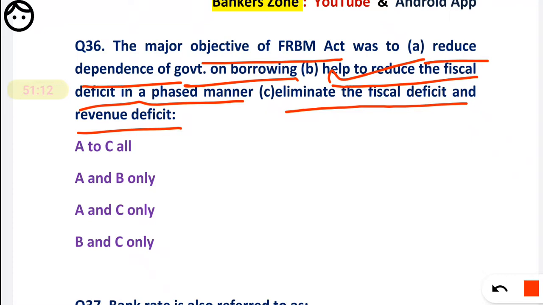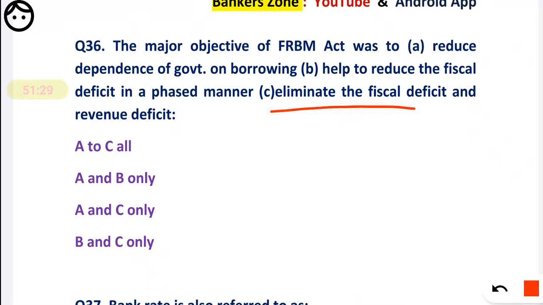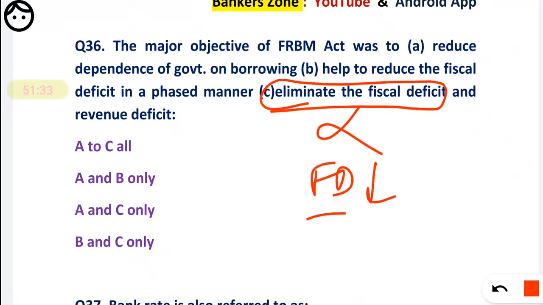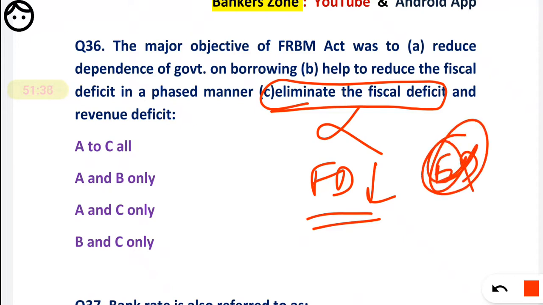So the main objective we have already discussed in the previous question, but here, reducing the dependency of the government on borrowing is correct. To reduce the fiscal deficit in a phased manner, it is correct. But to eliminate the fiscal deficit is not correct. We have to reduce the fiscal deficit. We don't want to eliminate the fiscal deficit. So the third option is not correct.